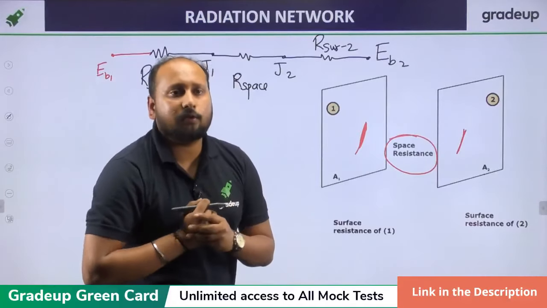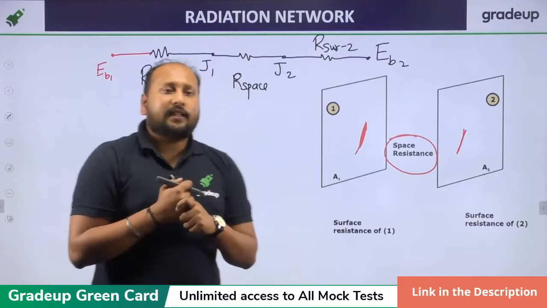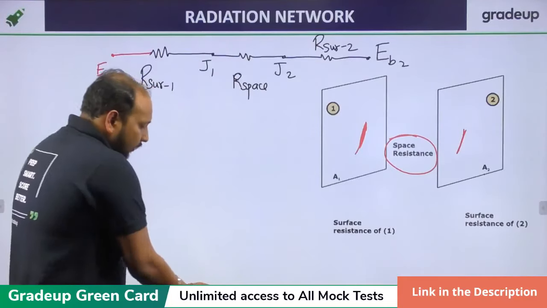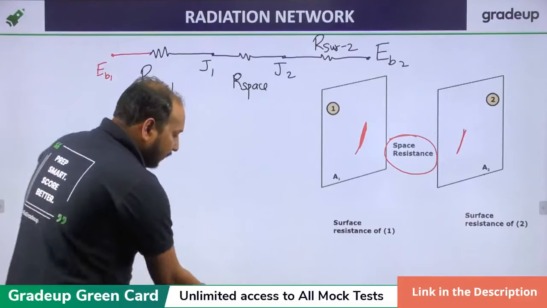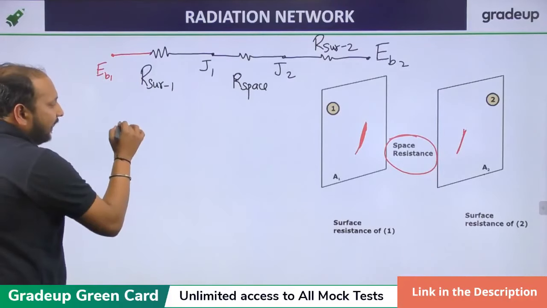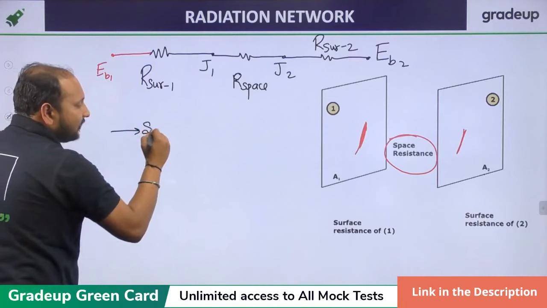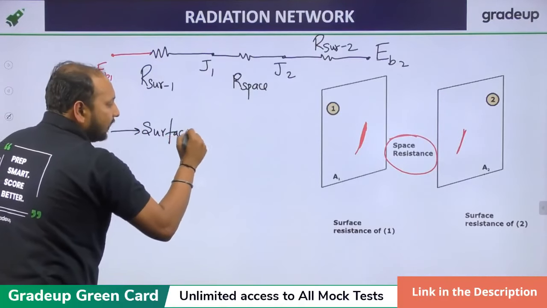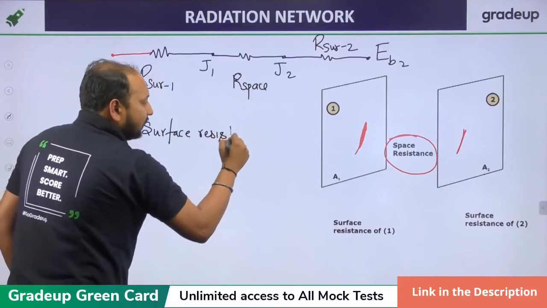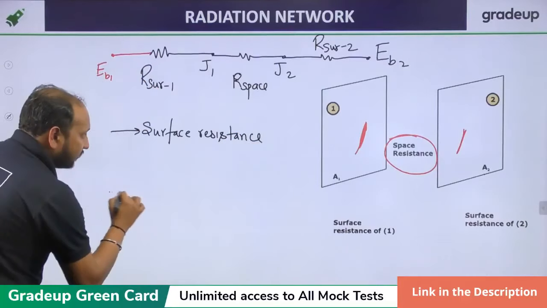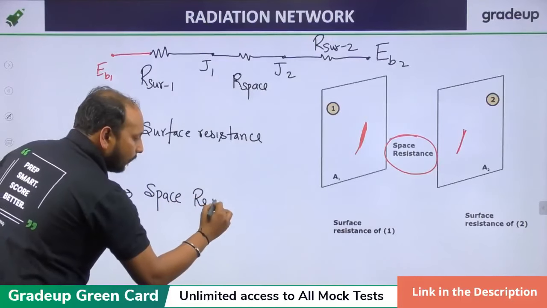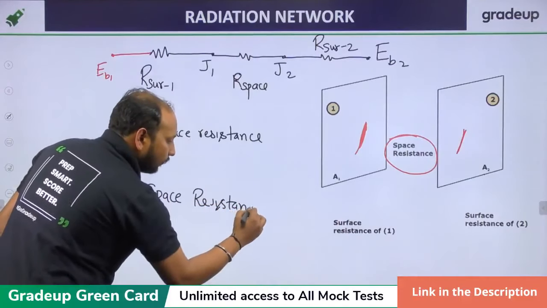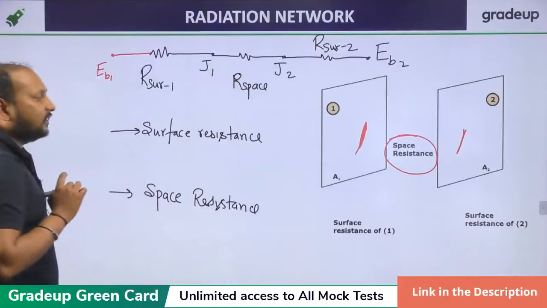Yes, what is your question, Vishwas? About the radiation network. It's very easy. You just have to understand how many types of resistance there are. In radiation there are 2 resistances, which are surface resistance and space resistance.